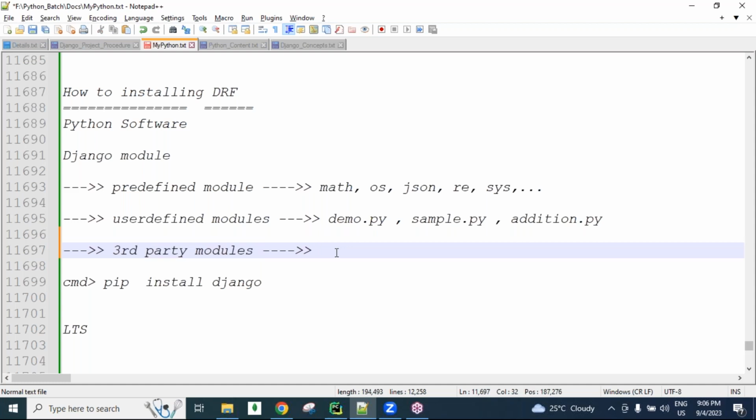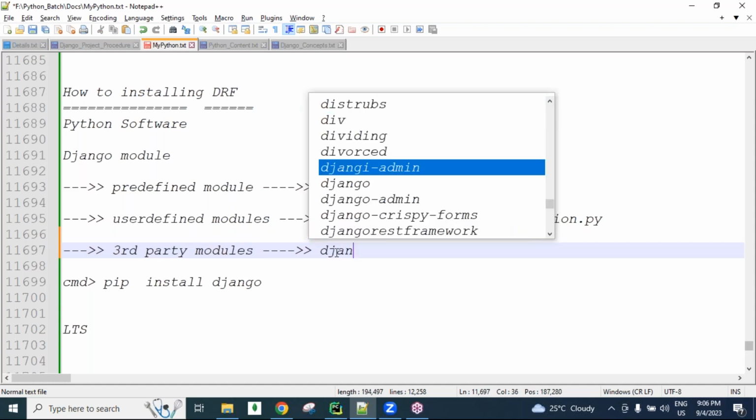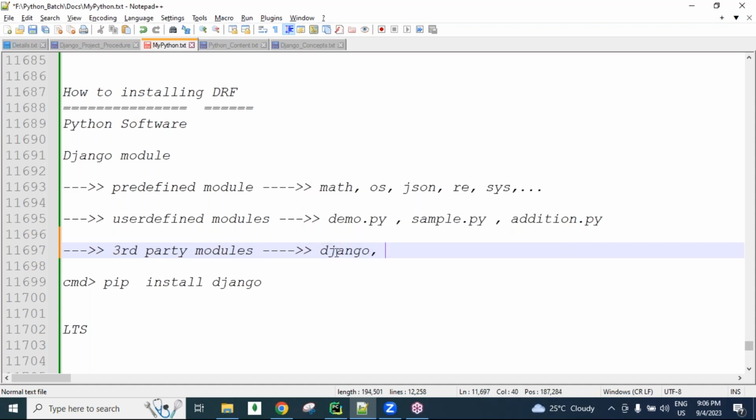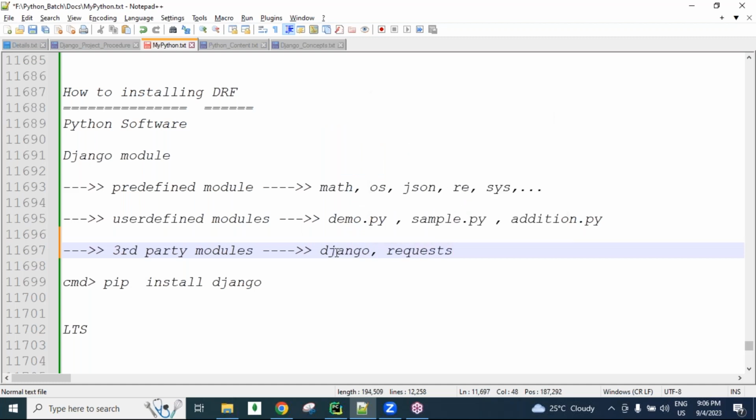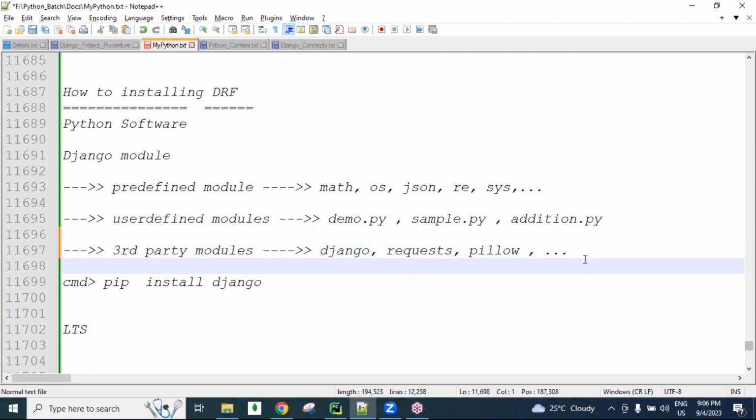For example, Django is a third party module, guys. Requests is a third party module. Pillow is a third party module. Like several modules we are using: Django, Pillow, Django Crispy Forms, Django Multi Select Field. Like several modules we are installing, guys. Clear that?